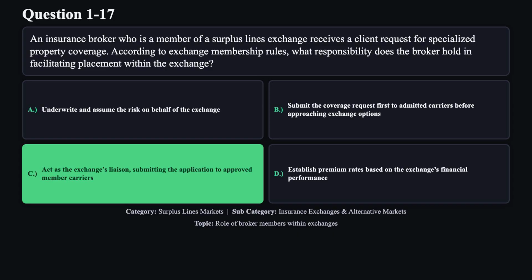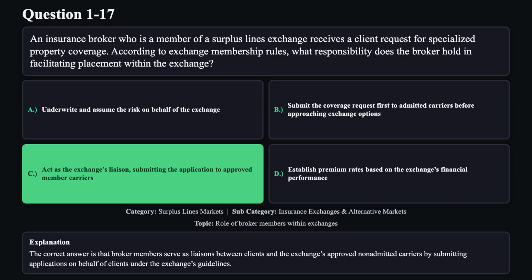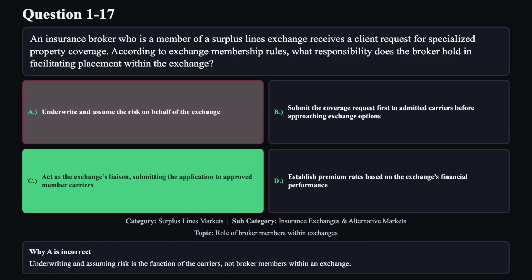The correct answer is C. The correct answer is that broker members serve as liaisons between clients and the exchange's approved non-admitted carriers by submitting applications on behalf of clients under the exchange's guidelines. Reason A is not correct. Underwriting and assuming risk is the function of the carriers, not broker members within an exchange.